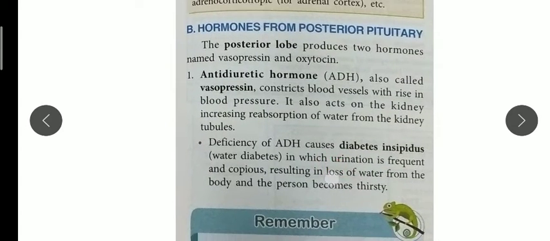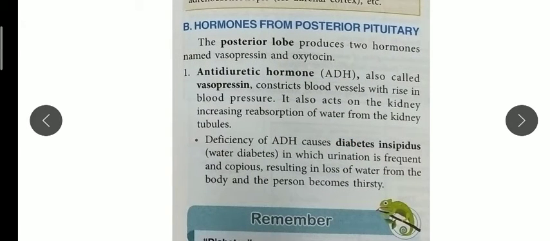People have frequent urination, resulting in the loss of water, and the person will become thirsty and dehydrated. So this deficiency causes the disease diabetes insipidus, which is water diabetes.